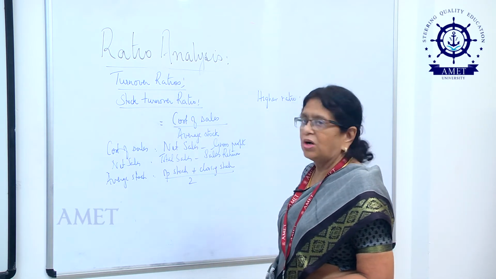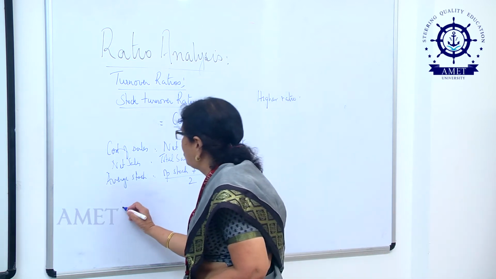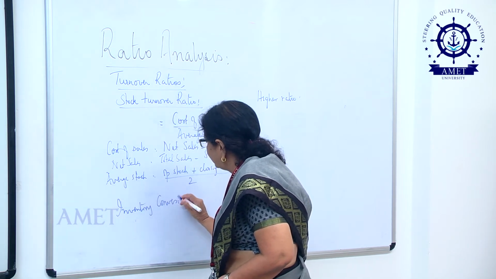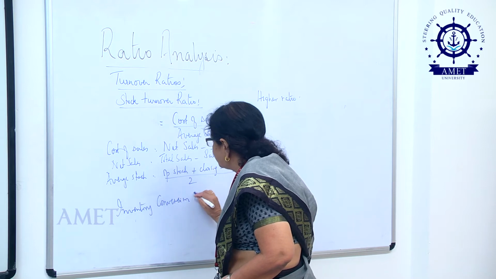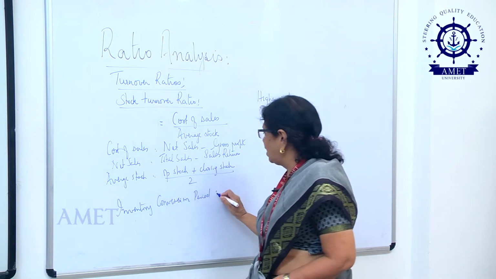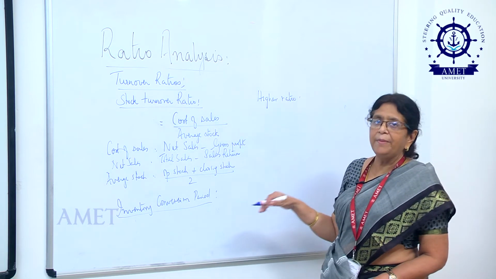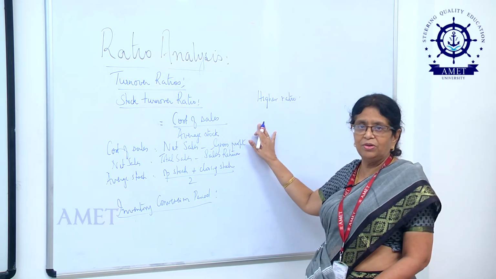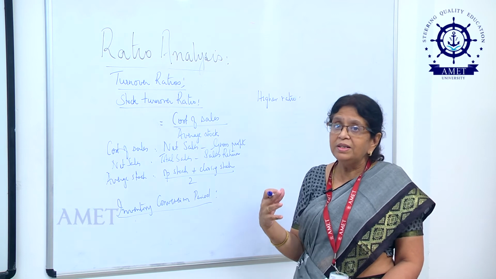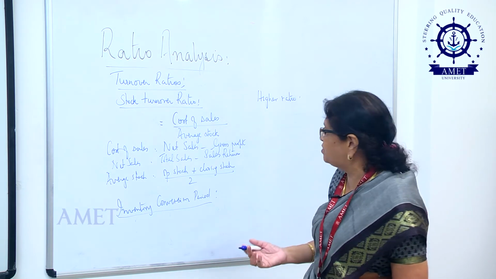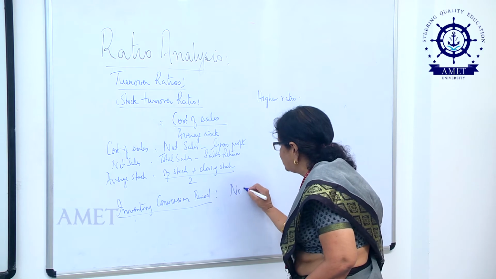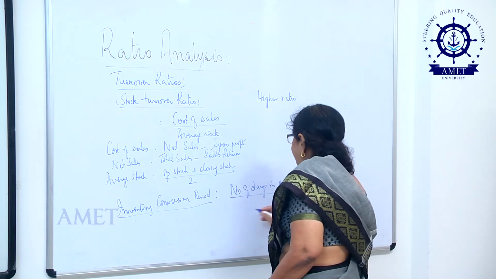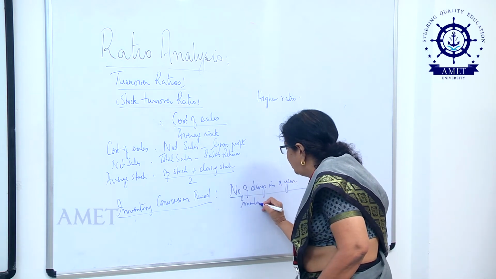Now, in line with the stock turnover ratio, there is another ratio which is called inventory conversion period. Inventory conversion period talks about the time taken to convert your inventory back into cash. This will tell you how many times in a year you are converting your inventory back into cash, and this ratio will tell you how long it is taking for you to convert your inventory back into cash once, and the formula for this will be number of days in a year divided by inventory or stock turnover ratio.